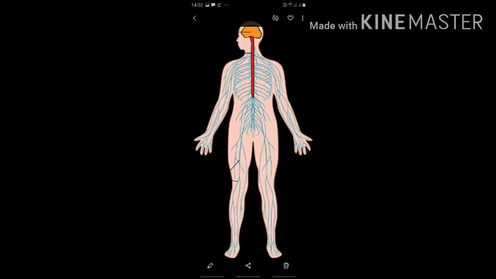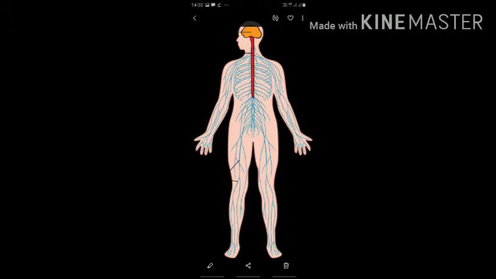The third part of the nervous system is nerves. So let's discuss nerves. You can see the nerves are long thread-like structures. From the picture itself, you can understand it is like a thread. And what is the function of nerves? These nerves carry messages between which parts? Yes, these nerves carry messages between the brain and other parts of the body.